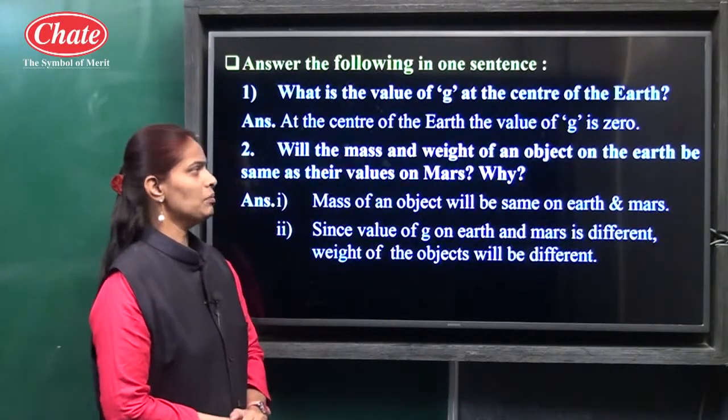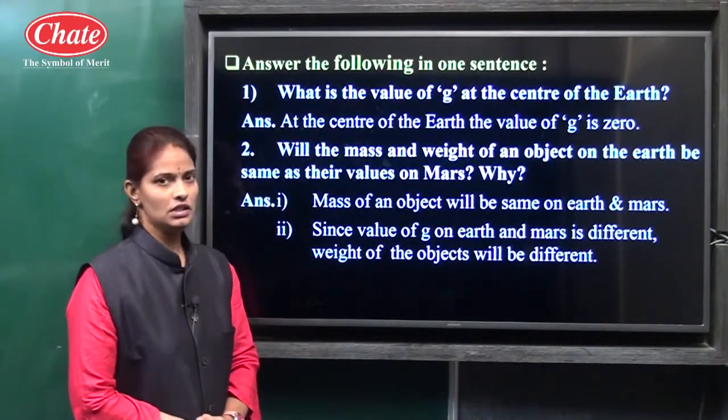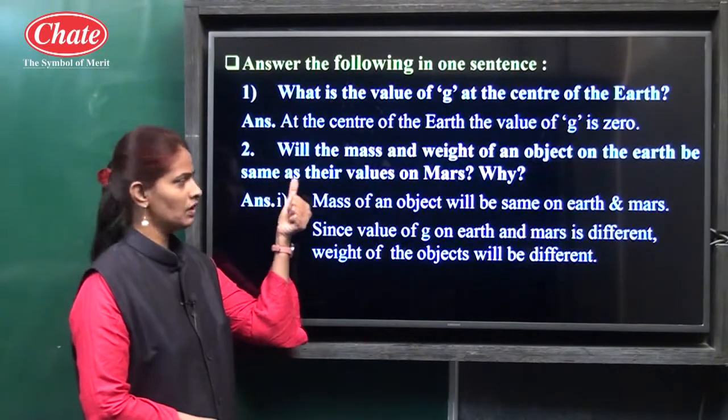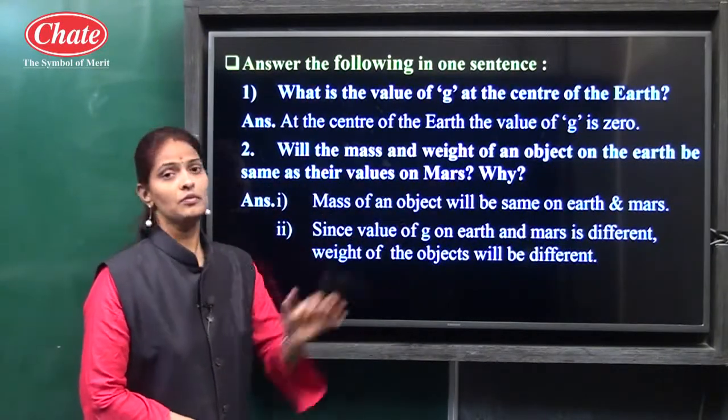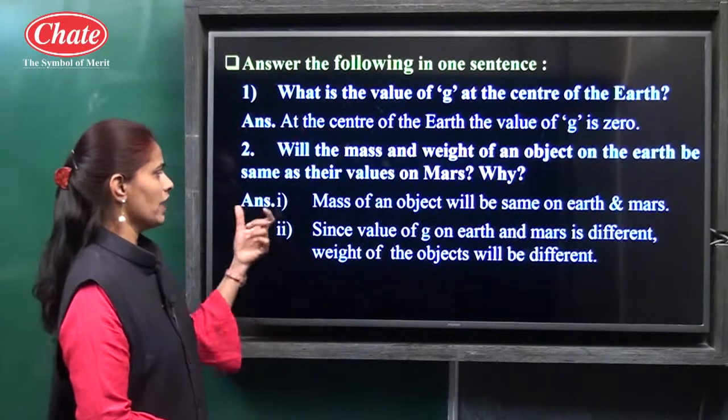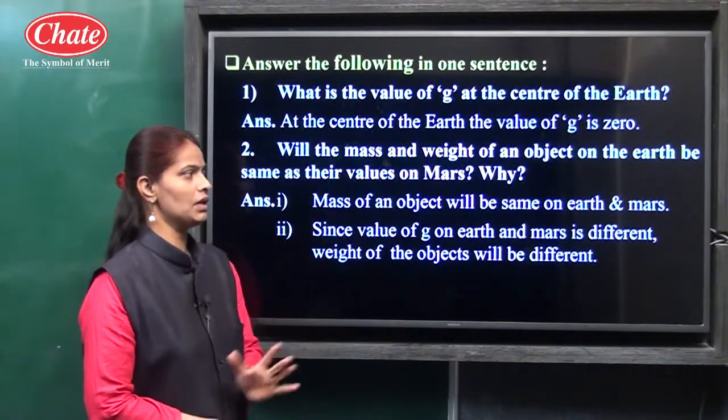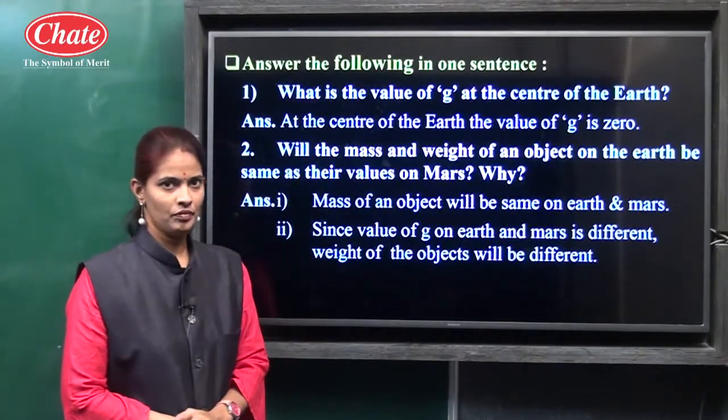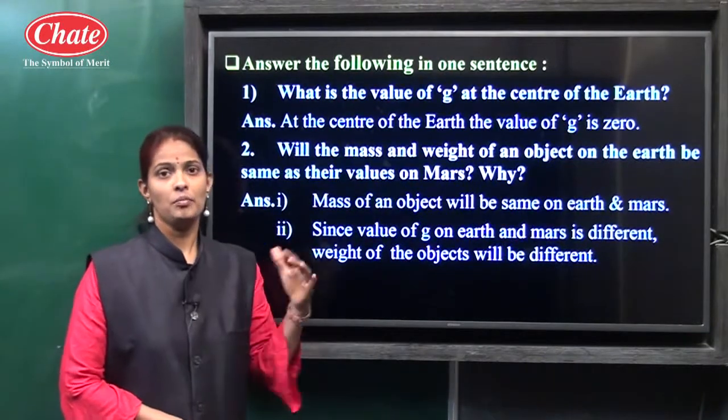Second, will the mass and weight of an object on earth be the same as their values on Mars? Okay, so the answer is the mass of an object will be the same on earth and Mars, because mass does not change from place to place.